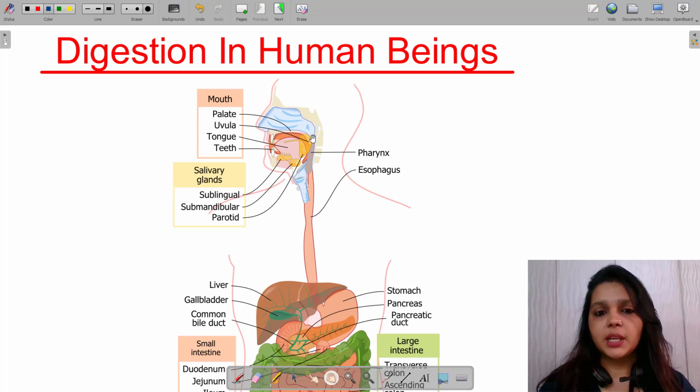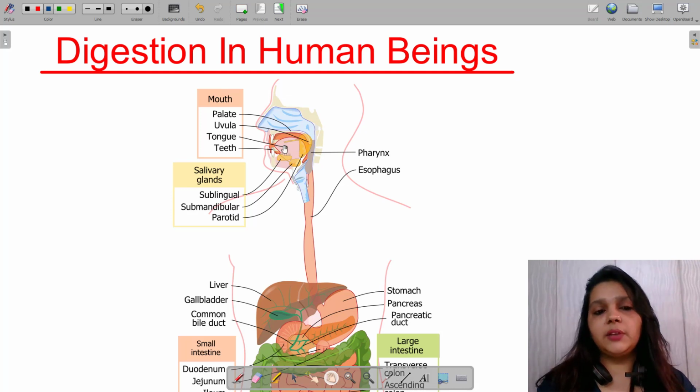Moving from here, we have the pharynx. This pharynx is basically a common passage to the nose and the mouth. The buccal cavity and the nasal cavity have a common passage which is called the pharynx.